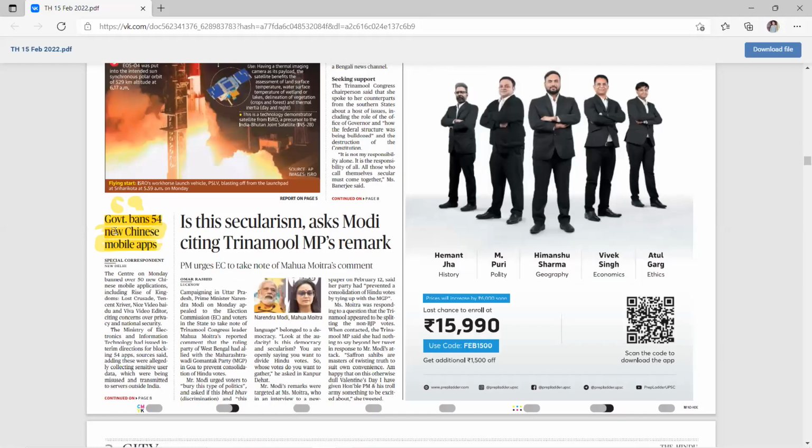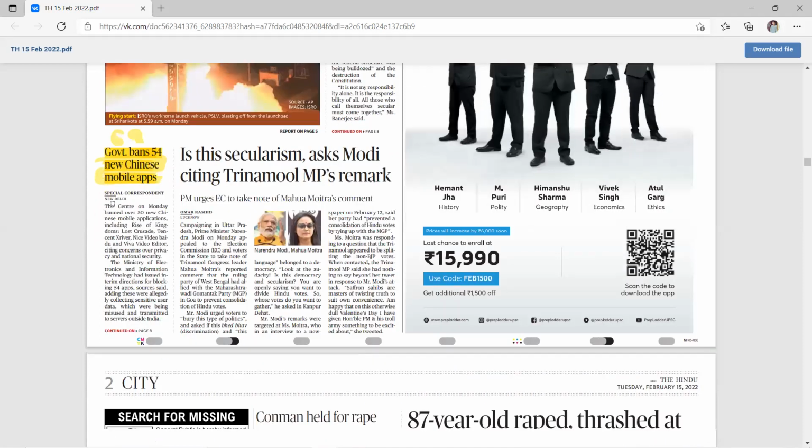First is government bans new Chinese mobile apps. So the government has banned 54 new Chinese mobile apps, and the government has cited the reason for this as national security, and under Section 69A of the IT Act, these Chinese apps are banned. So you have to remember that the ground for this is national security and Section 69A of the IT Act 2000.